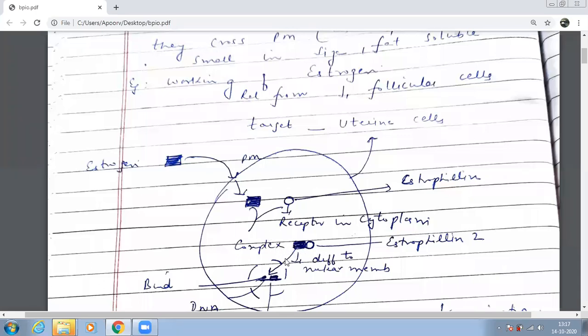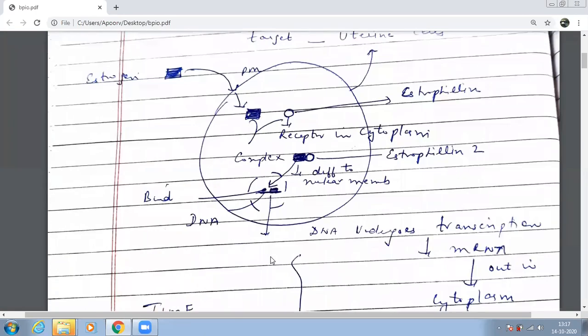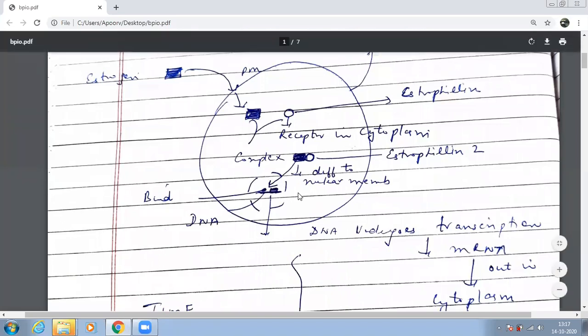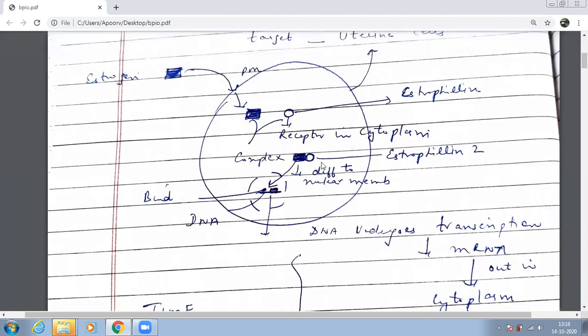Now this complex can easily enter the nuclear membrane. This complex will be able to break the nuclear membrane also. So this complex will break the nuclear membrane. Let me move it up a little and look. See, this is the nucleus of the cell. I was talking about the uterine cell. This is the bigger cell. This estrogen entered. What did it bind to, beta? Receptor. Now this is a receptor hormone complex.